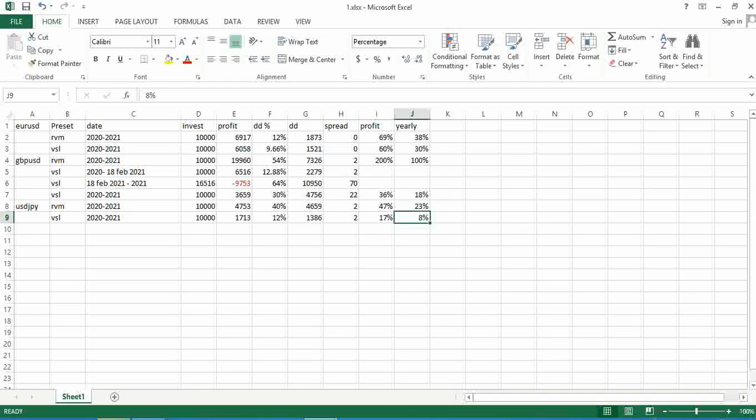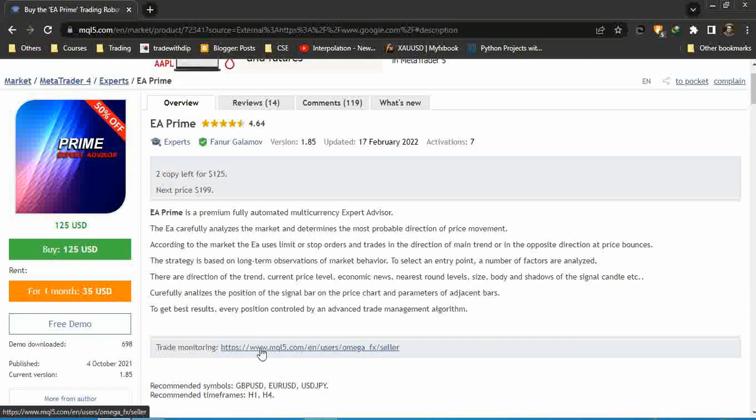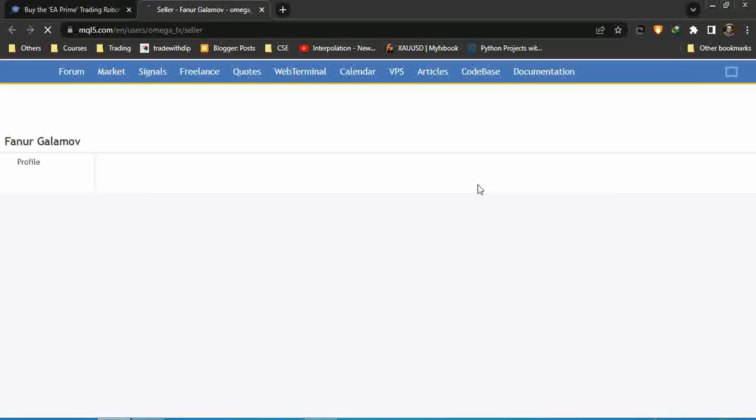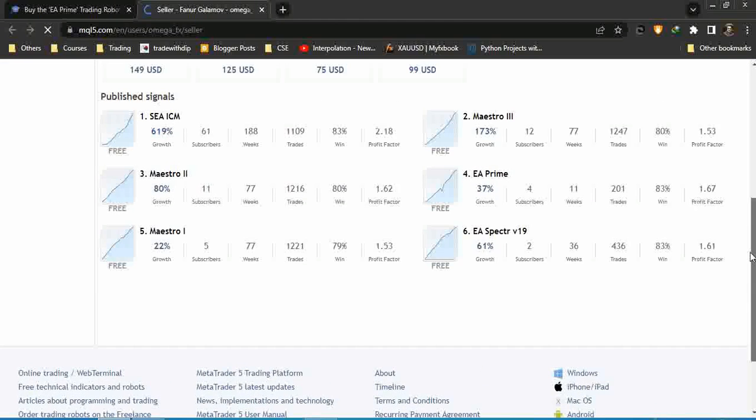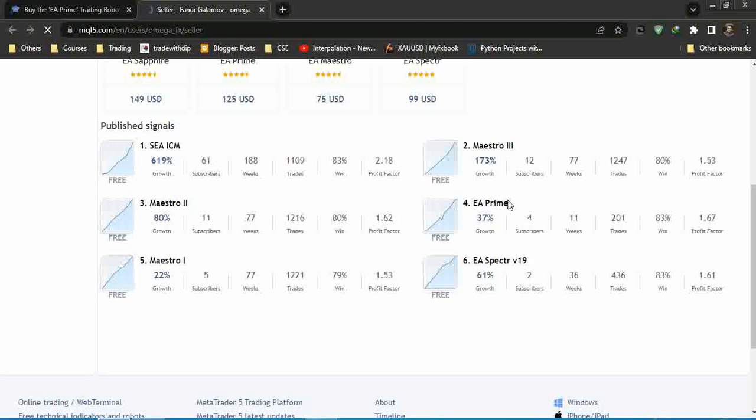So now we just check, they have a monitoring signal, they have their own signals. Now let's check this EA Prime's signal.